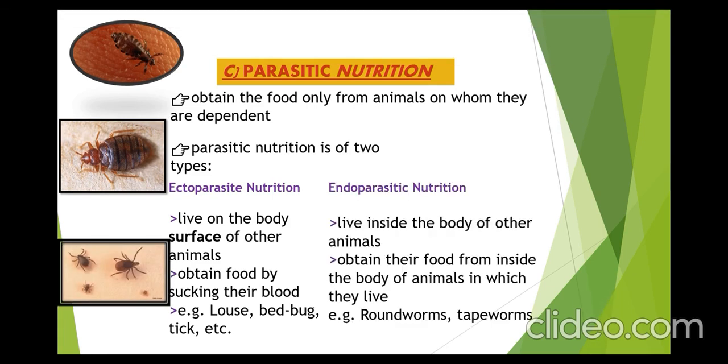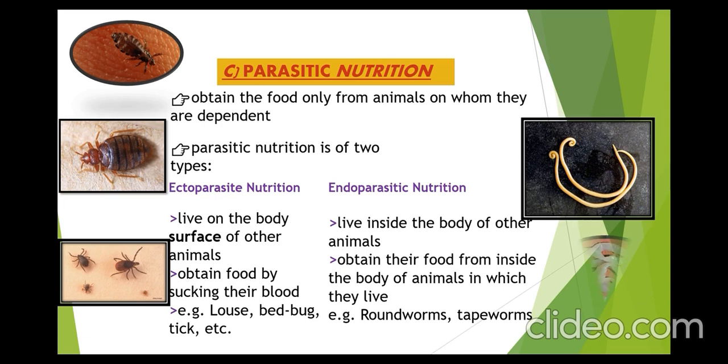Then second type of parasitic nutrition is endoparasitic nutrition. Who are these endoparasites? Endoparasites live inside the body of other animals. Okay, so you have to understand the difference. Ectoparasites live on the body, and endoparasites live inside the body of animals. They obtain their food from inside the body of animals in which they live. For example, you can see roundworms and tapeworms.